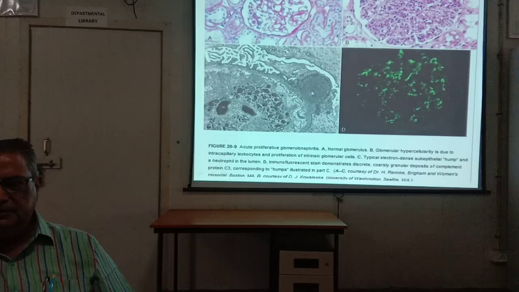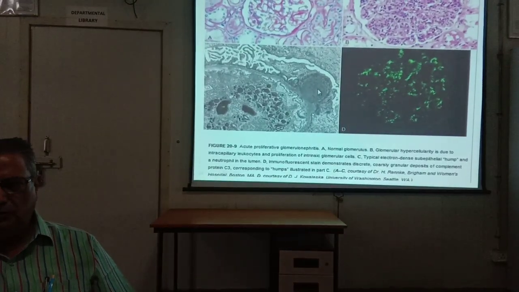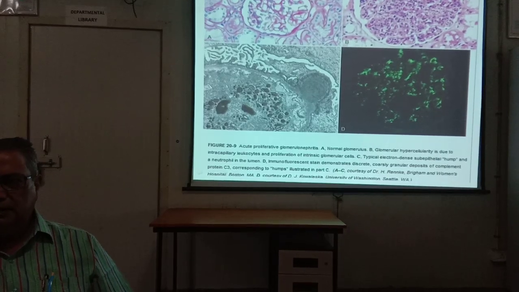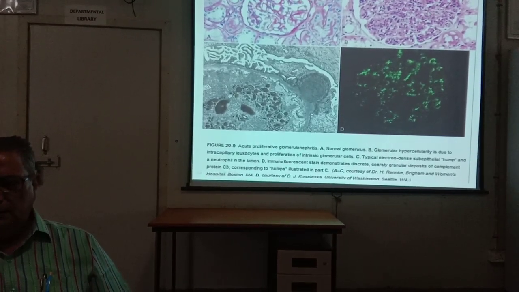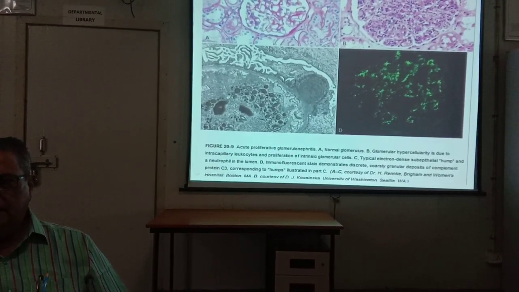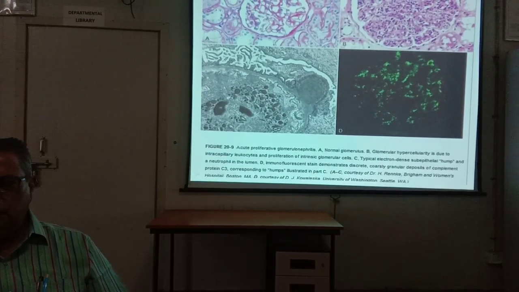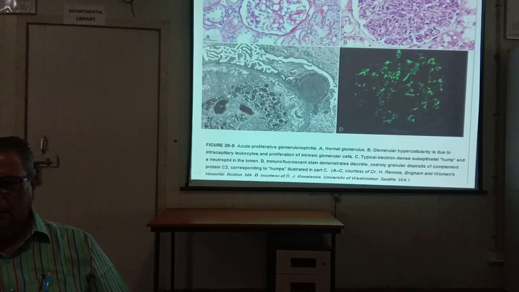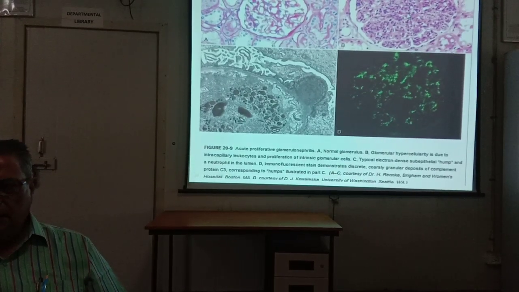This is the subepithelial hump in electron microscopic view, and this is a normal glomerulus. Here it is a proliferative glomerulus, acute proliferative post-infectious glomerulonephritis. Here it is normal glomeruli, and here is your immune complex.